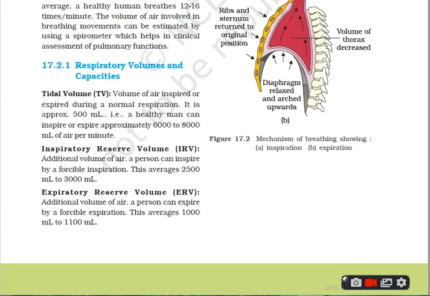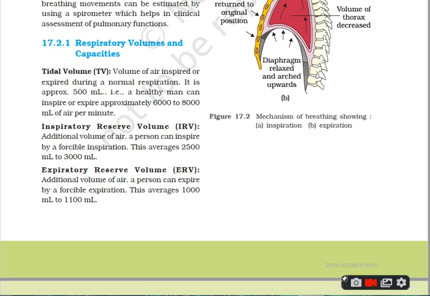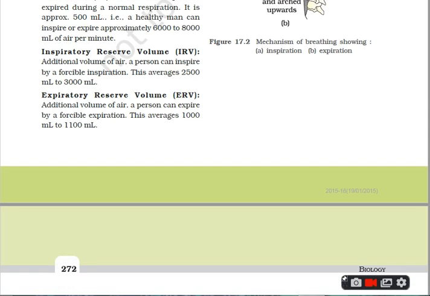Now the next is expiratory reserve volume. It is an additional volume of air a person can expire by a forcible expiration. I repeat, it is an additional volume of air by which a person can expire forcibly. It is about 1,000 ml to 1,100 ml.